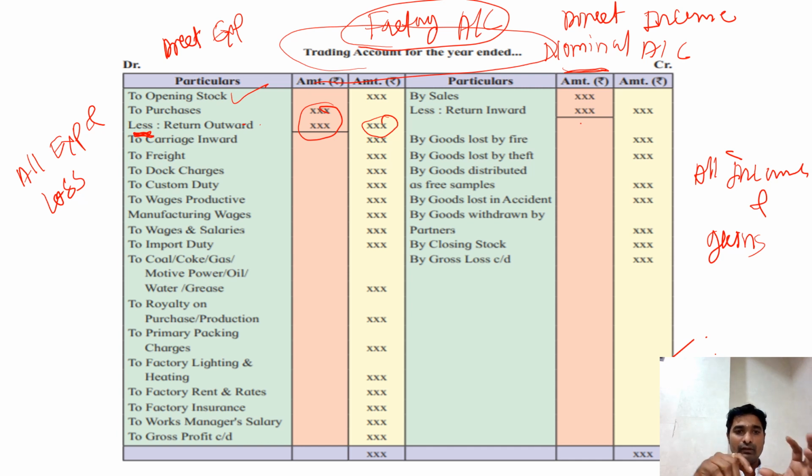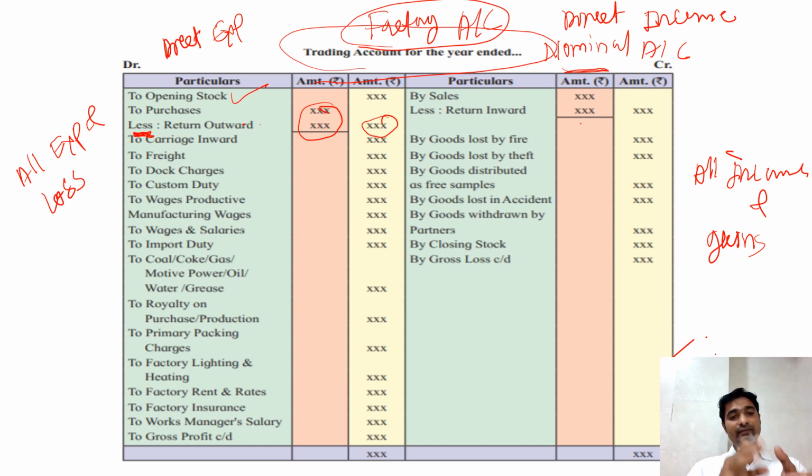Next on the debit side is carriage inward. Carriage inward means the carrying cost of material purchased. When we purchase any material, whatever loading and unloading charges are there for carrying this material are all taken under carriage inward. It is taken on the debit side of the trading account because it is related to the purchase of material.